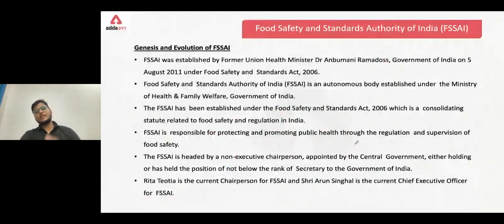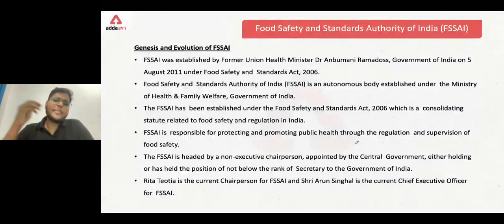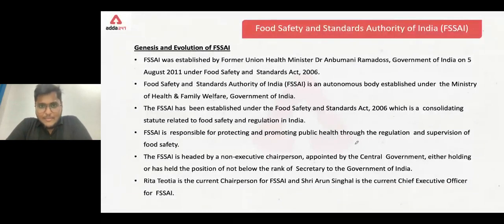Genesis and evolution of FSSAI. Now this topic has been scheduled for tomorrow, but fine, we have time, we can continue this topic. So genesis and evolution of FSSAI: how the FSSAI was formed and how did it evolve. FSSAI was established in the year 2008, but it was operationalized in the year 2011. It was formally inaugurated by former Union Health Minister Dr. Anbumani Ramadoss, Government of India, on 5th August 2011, and it was operationalized under the Food Safety and Standards Act 2006.